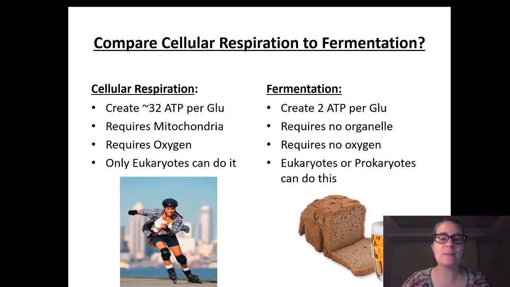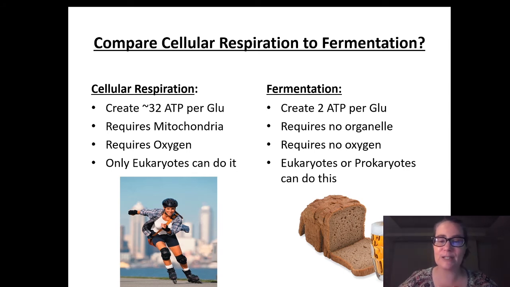Now, I want you to be able to compare cellular respiration to fermentation. The two are similar because they both build energy for our cells. The two are similar because they both start with glycolysis as step number 1. And in both of them, glycolysis is going to create a net of 2 ATP per 6-carbon glucose that we're starting with.